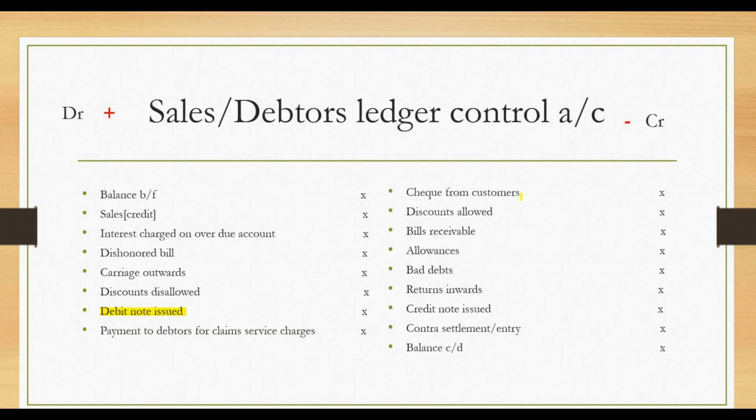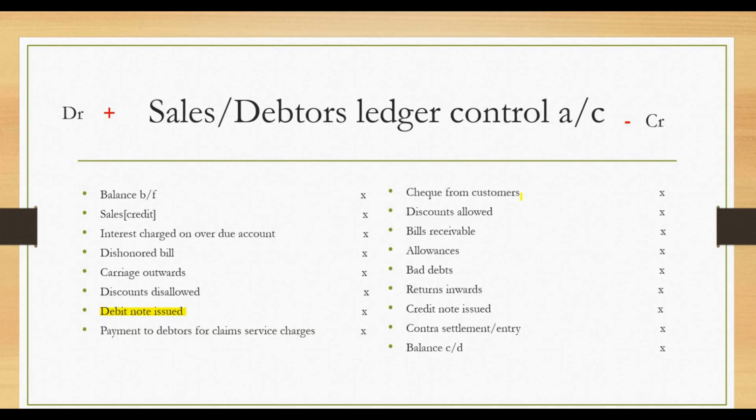Allowance is part of the things that can reduce the bad debts. I know you understand the concept of what we call bad debt. Bad debt is irrecoverable debt, the debts that you know you cannot recover again due to some circumstances. Probably something might happen to one of your debtors, maybe the person runs mad or something like that. So you cannot recover that debt. So bad debt will reduce the debt.